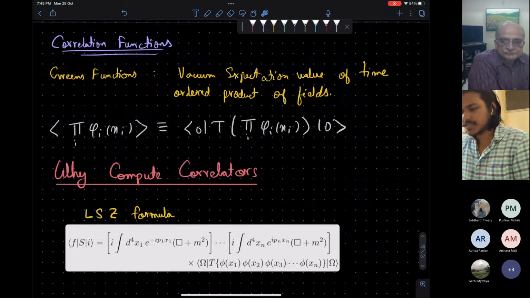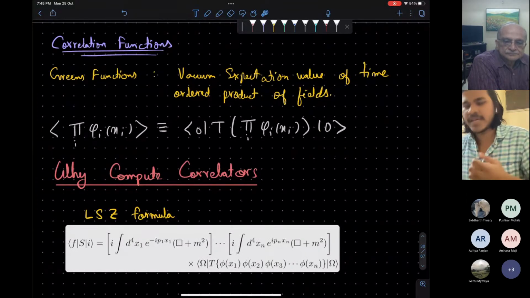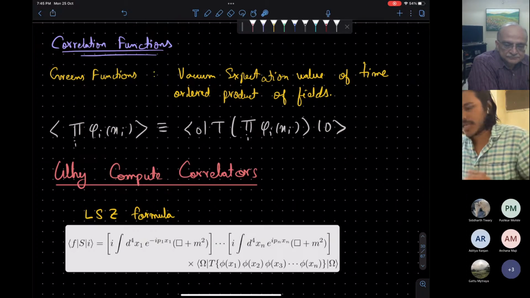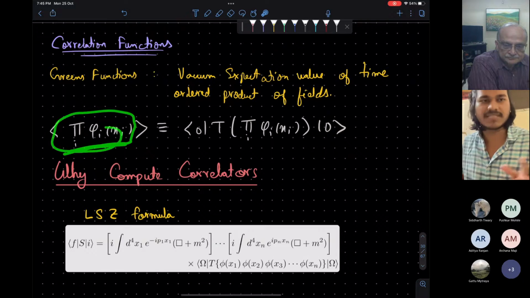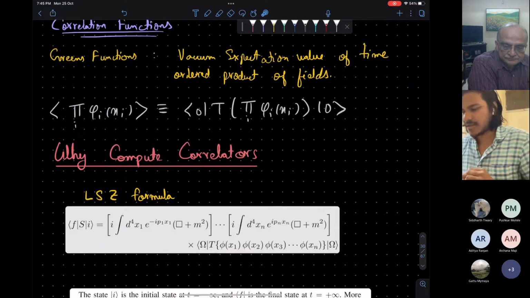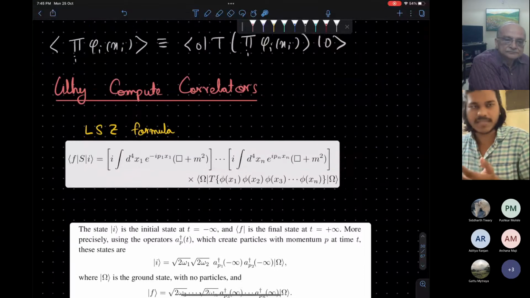The knowledge of the n-point correlator functions, which I will discuss shortly, is equivalent to knowing everything that can be known in the quantum theory. Any observable can be expressed in terms of these. The n-point correlator functions are the expectation values of products of fields.